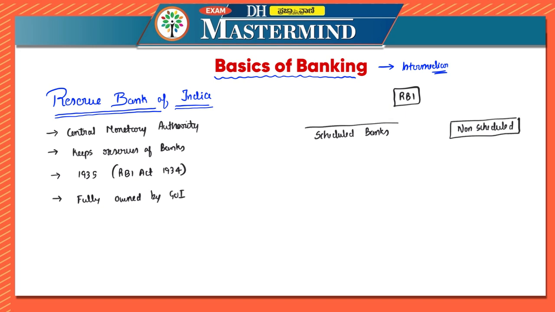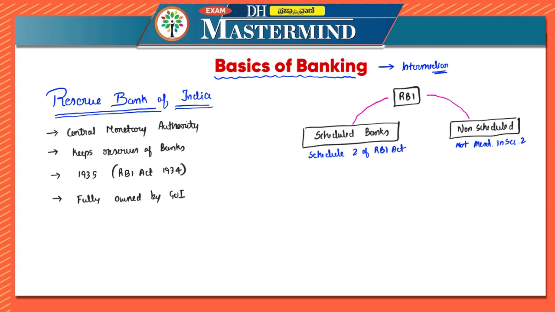Scheduled banks are the ones mentioned in the Second Schedule of the RBI Act. Non-scheduled banks are not mentioned in the Second Schedule of the RBI Act. This is the basic difference between scheduled bank and non-scheduled bank.